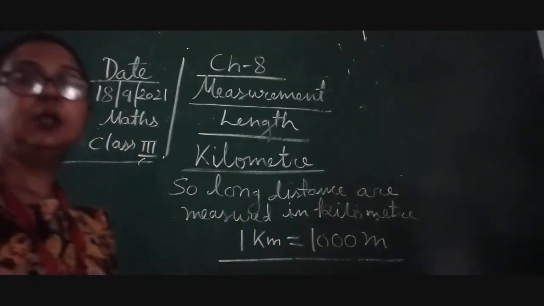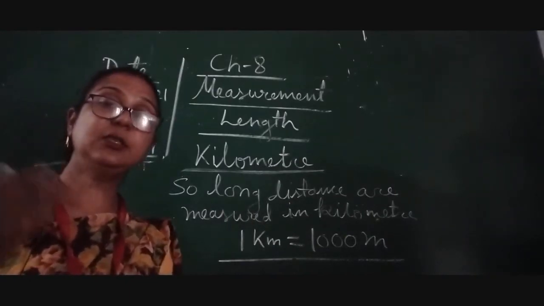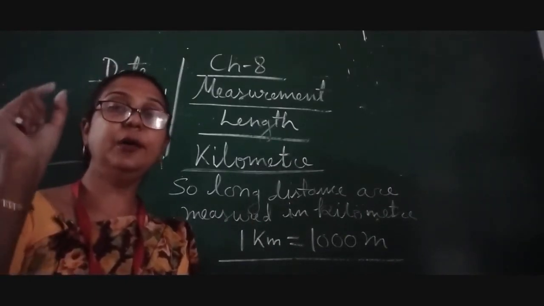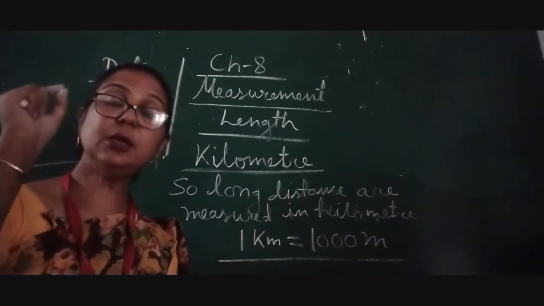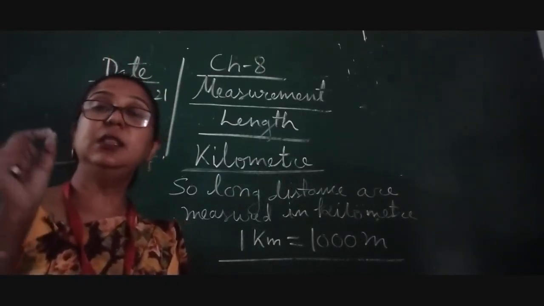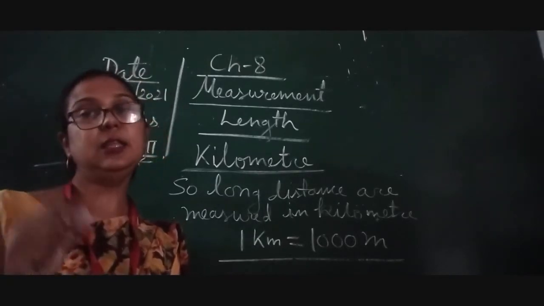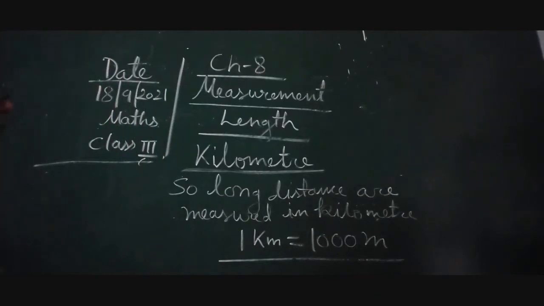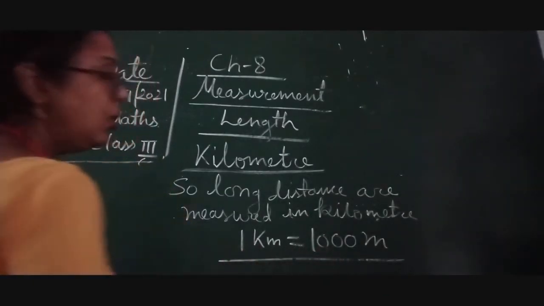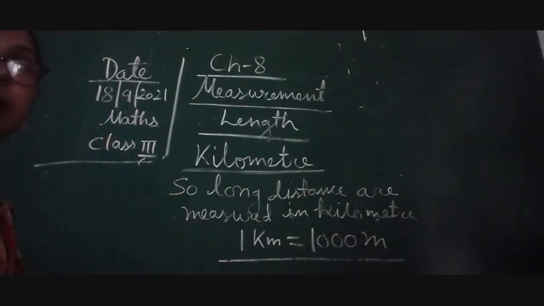So here today we have discussed the smallest unit, which is millimeter, then centimeter, then meter, and then the biggest unit is kilometer. Okay children. So here 1 kilometer equal to 1000 meter children.